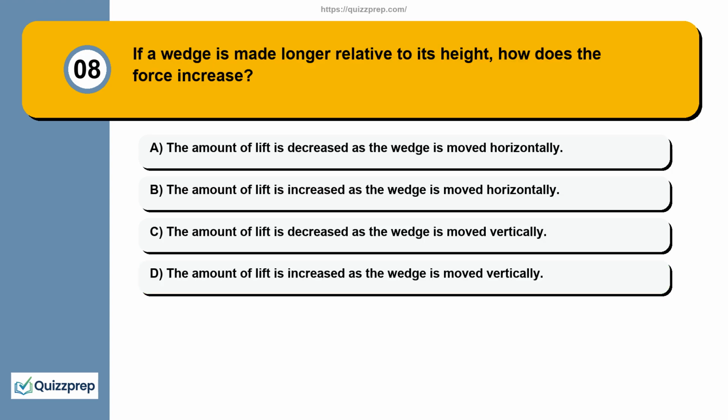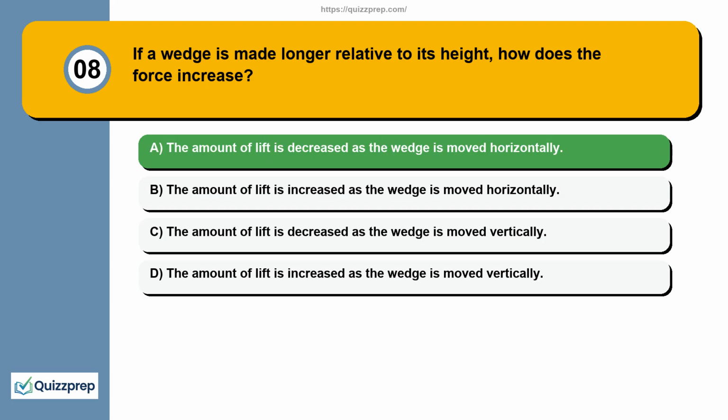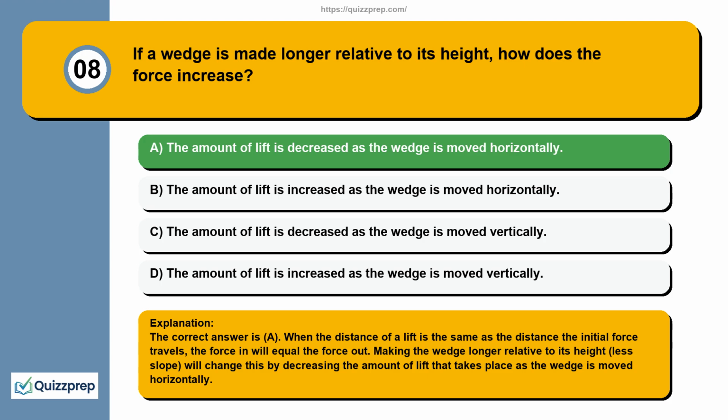Question 8. If a wedge is made longer relative to its height, how does the force increase? A, the amount of lift is decreased as the wedge is moved horizontally. B, the amount of lift is increased as the wedge is moved horizontally. C, the amount of lift is decreased as the wedge is moved vertically. D, the amount of lift is increased as the wedge is moved vertically. The correct answer is A.